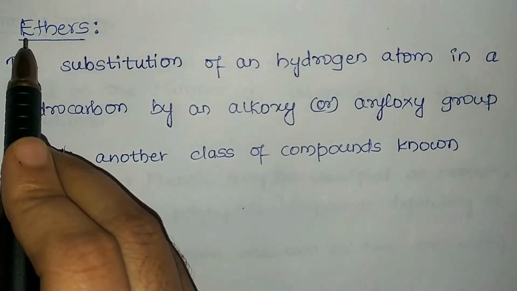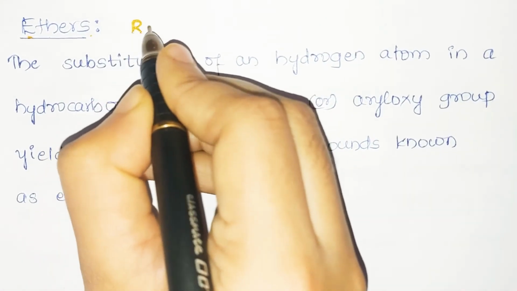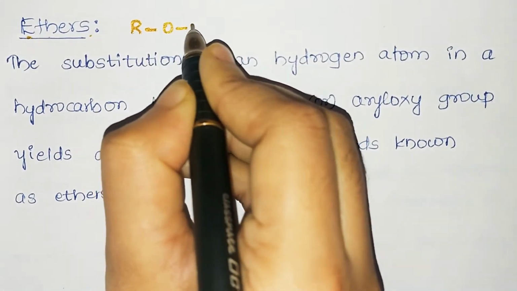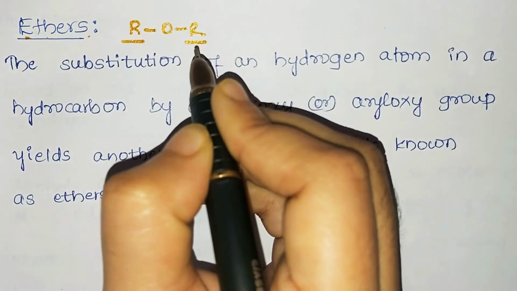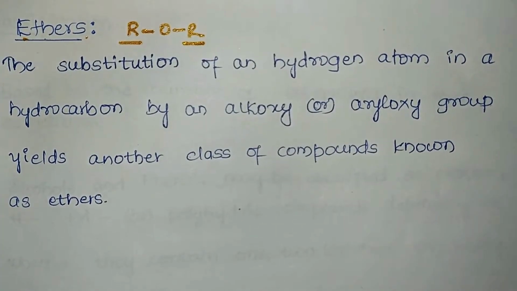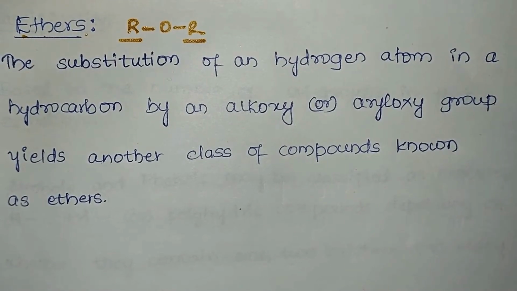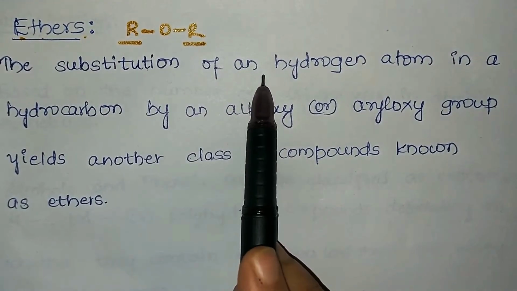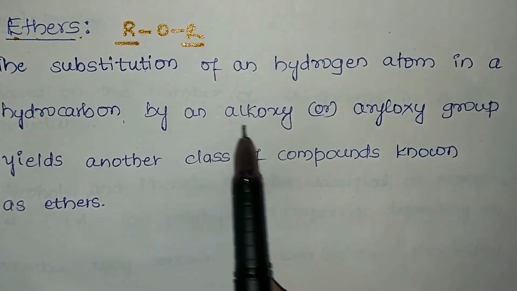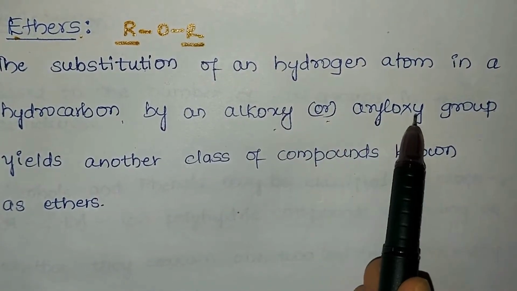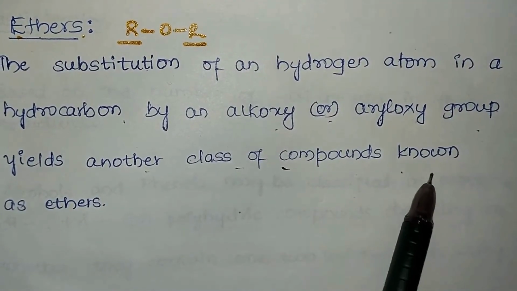Next we'll go with ethers. What are ethers? Ethers are represented by the general formula ROR, where R can be either an aryl group or an alkyl group. We'll see the definition here. What are ethers? The substitution of a hydrogen atom in a hydrocarbon by an alkoxy or aryloxy group yields another class of compounds known as ethers.